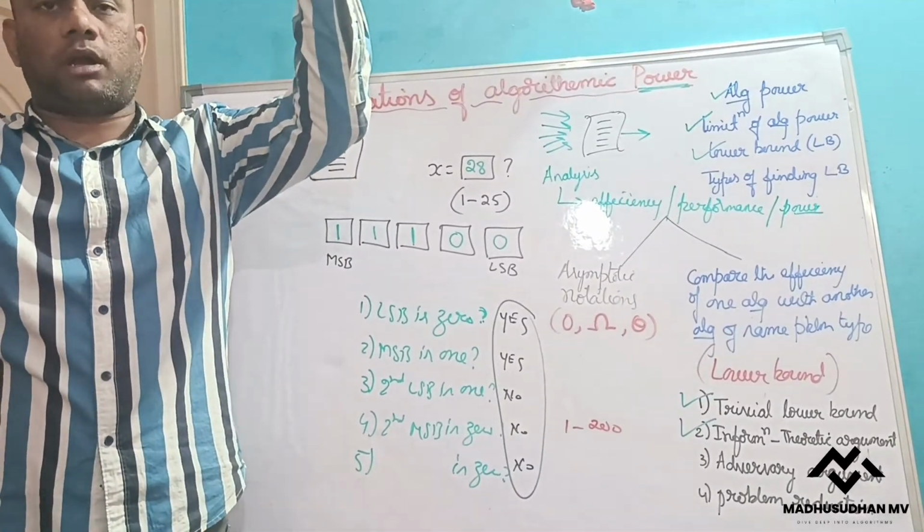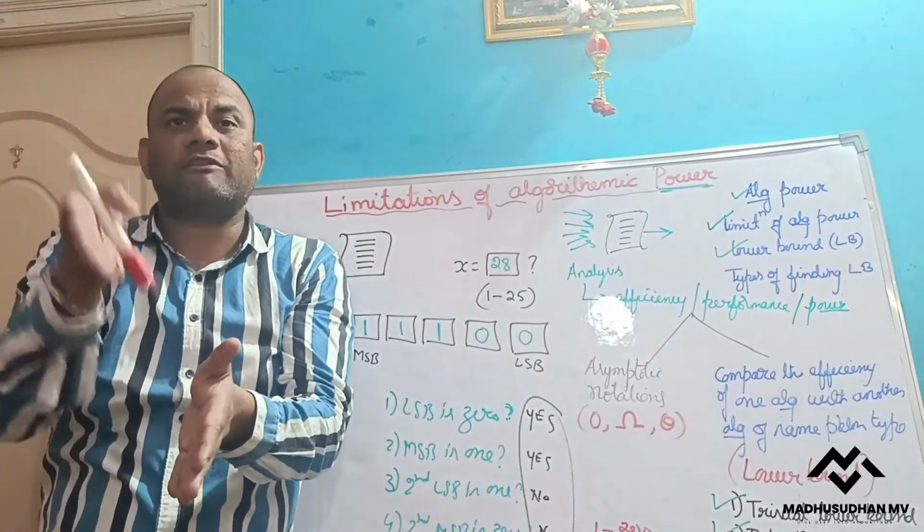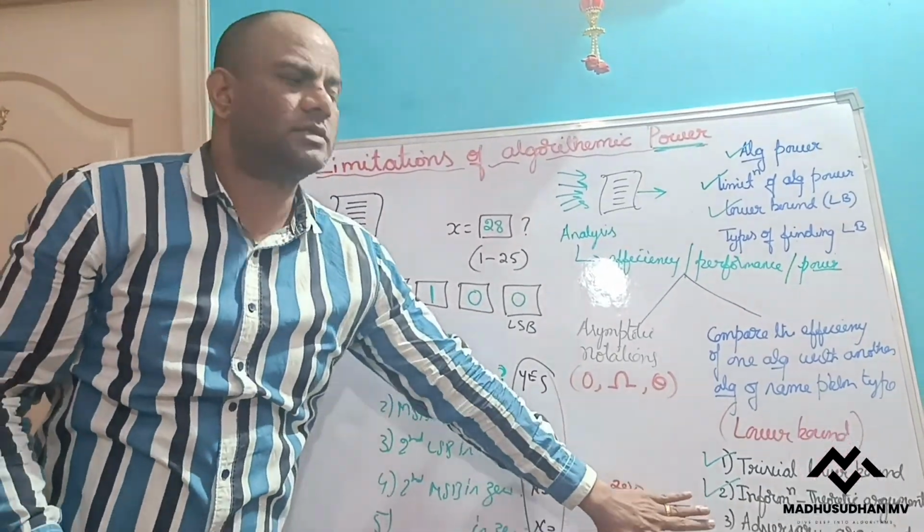So the amount of time taken to reduce the large set of inputs to a single one along the longest path is nothing but the lower bound of this one.